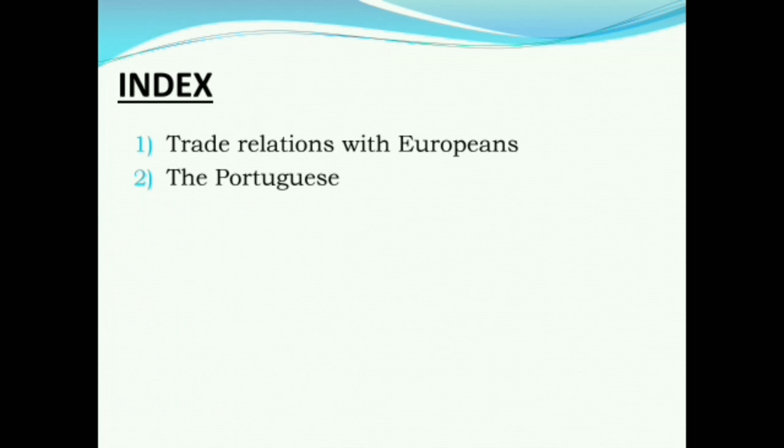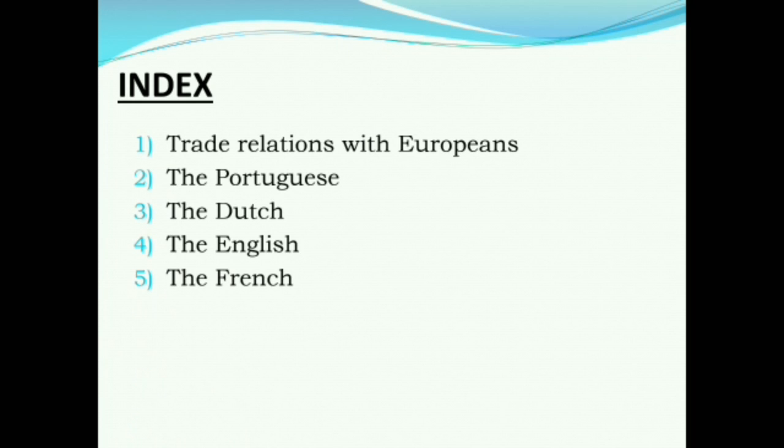Then what were the different Europeans that came to India? We will be studying about them, their contributions to Indian history, what changes they brought to Indian society: the Portuguese, the Dutch, the English, the French. The English, how did they manage to rule for more than 200 years in the country, and how did they consolidate their power?